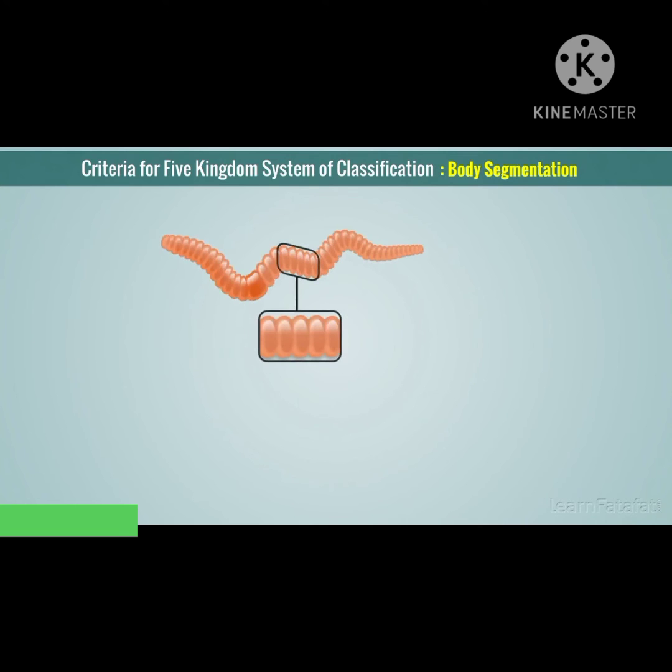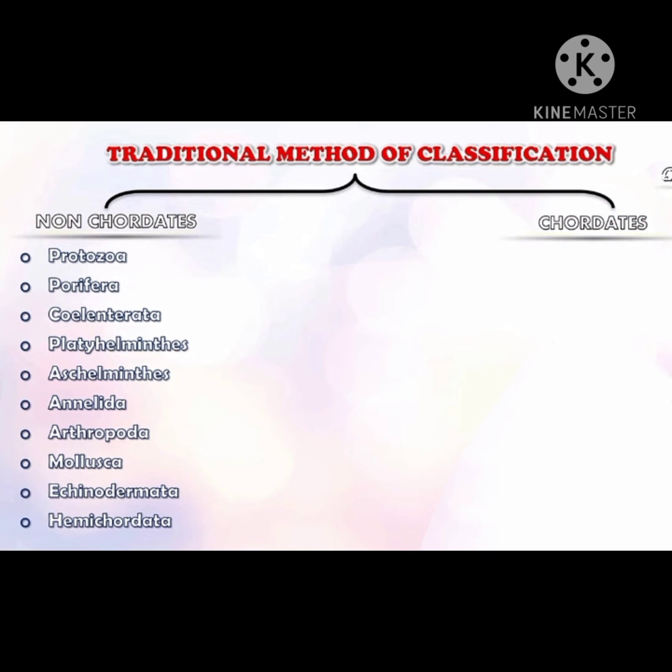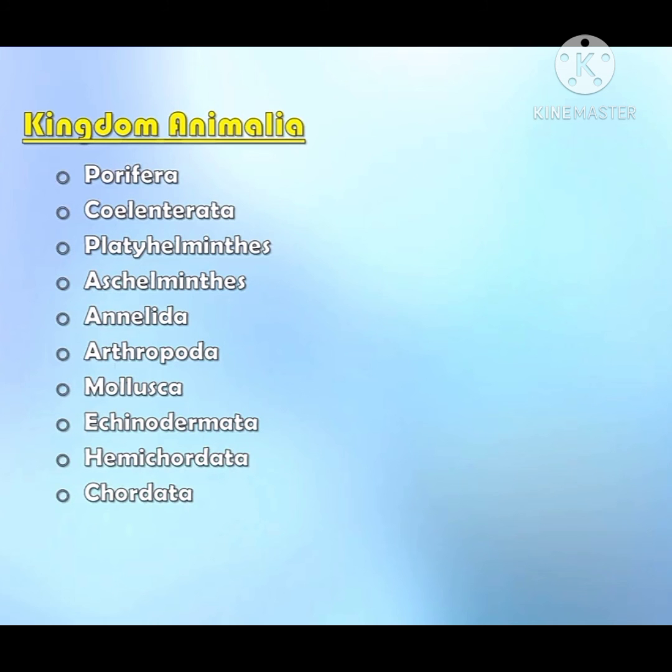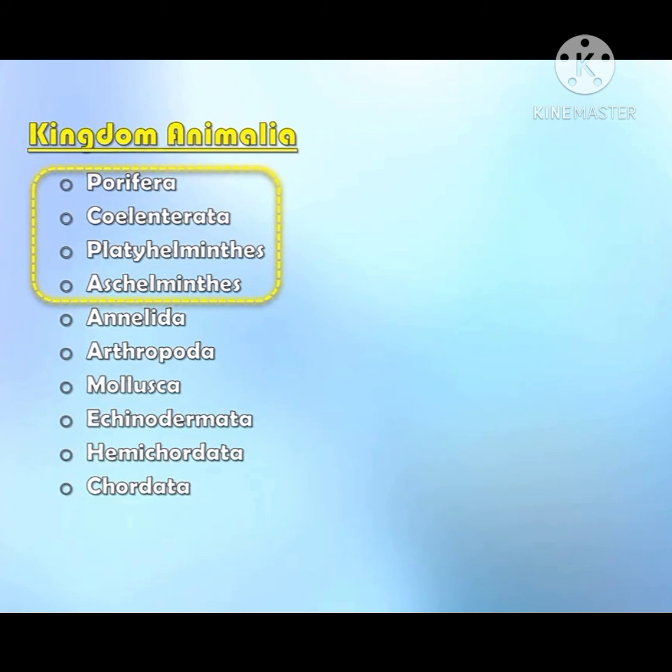Next, let's see body segmentation. If it is possible to divide the animal body into a series of repetitive segments, such an animal is said to have a segmented body. For example, annelids like earthworm. As we know, the 10 phyla of kingdom Animalia are Porifera, Coelenterata, Platyhelminthes, Aschelminthes, Annelida, Arthropoda, Mollusca, Echinodermata, Hemichordata, Chordata. Today we will study the first four among these.